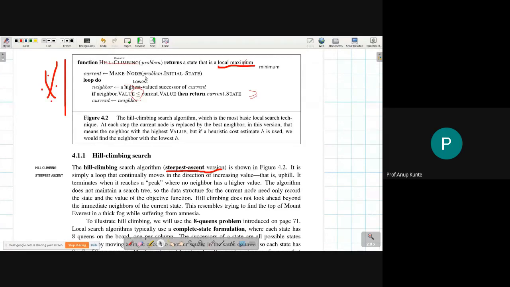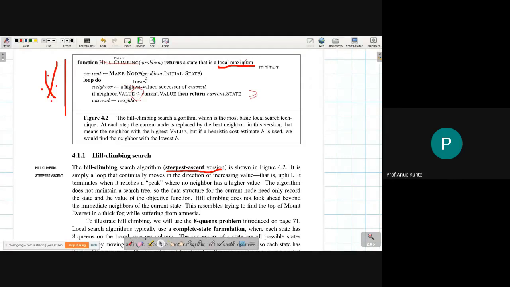So the problem remains the same. We send the problem as input, and we return a state that is a local minimum. Current is nothing but a node made out of the initial state, then we run an infinite loop in which we pull the lowest valued successor of the current node. That is, we apply the actions which are possible in the current node, evaluate the successors' objective function, and select the lowest value objective function as the neighbor for my current node. Then we check the neighbor's value of the objective function against my current node's objective function value.